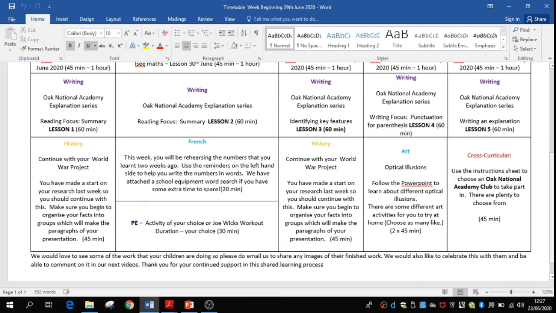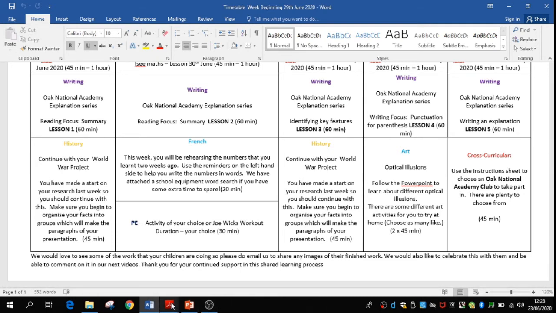you have French to do. You will be practicing the numbers that you learned 2 weeks ago and use the reminders on the left hand side to help you write the numbers in words. There's an exercise here. Plus, there's also a school equipment word search for you to do. So you're going back over the numbers that you've already learned and you're doing a school equipment word search as well. In addition to this, we have got some cross-curricular activities for you to do on Friday. We've suggested Friday, but you don't have to do it on Friday. Of course, you can change each one of these around. You know how to do that now.